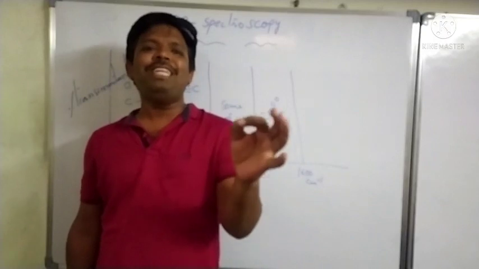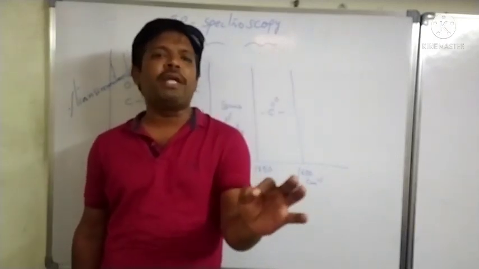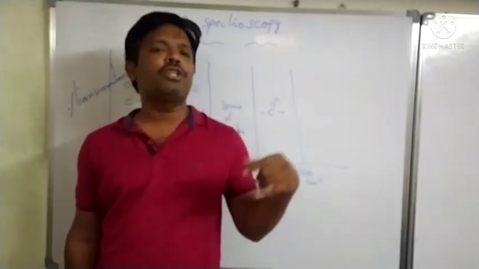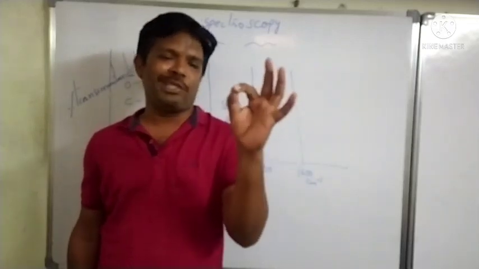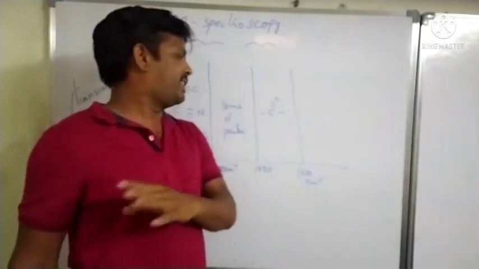Any peak present in the IR spectrum in this range definitely belongs to C double bond O stretching.